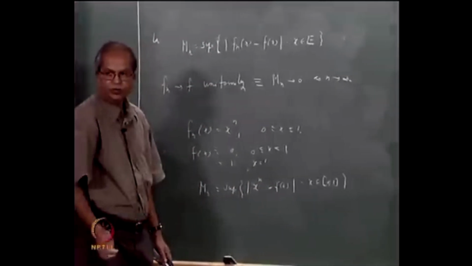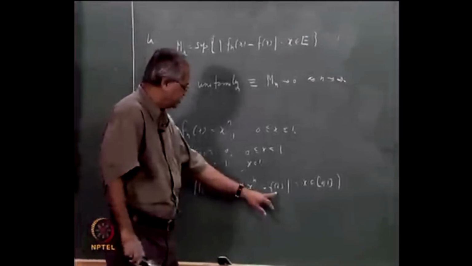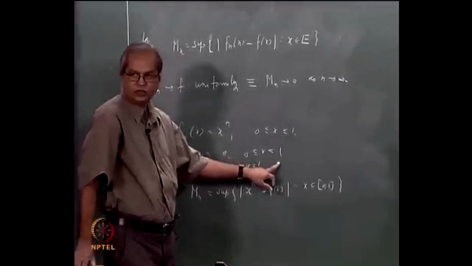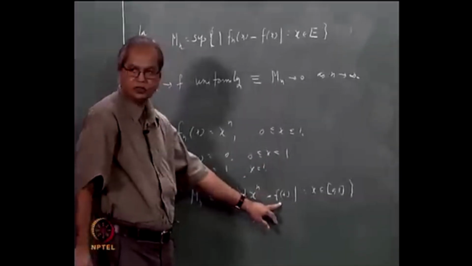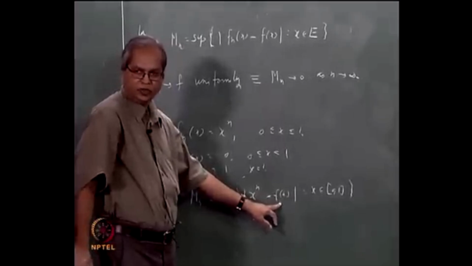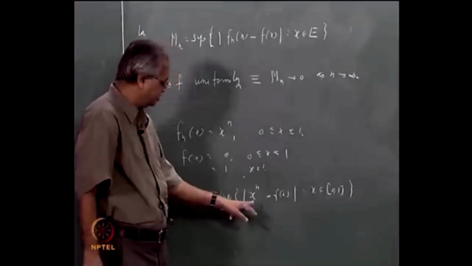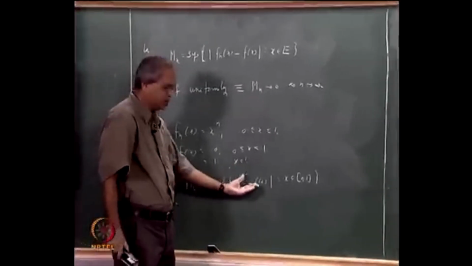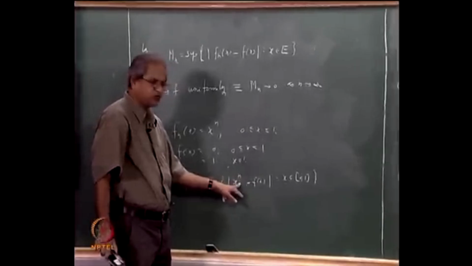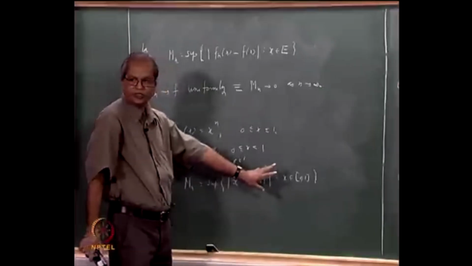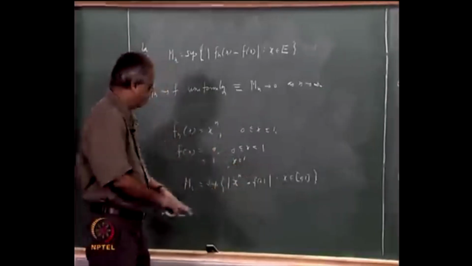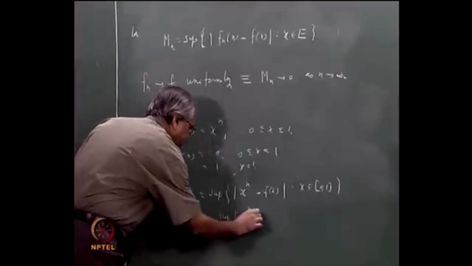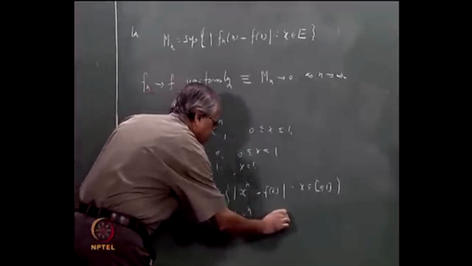And what is this f(x)? f(x) is 0 for 0 less than or equal to x less than 1, and it is 1 for x equal to 1. At x equal to 1, x to the power n is also 1, so the difference is 0. So I can say that this supremum is nothing but the supremum of x to the power n for 0 less than or equal to x less than 1.